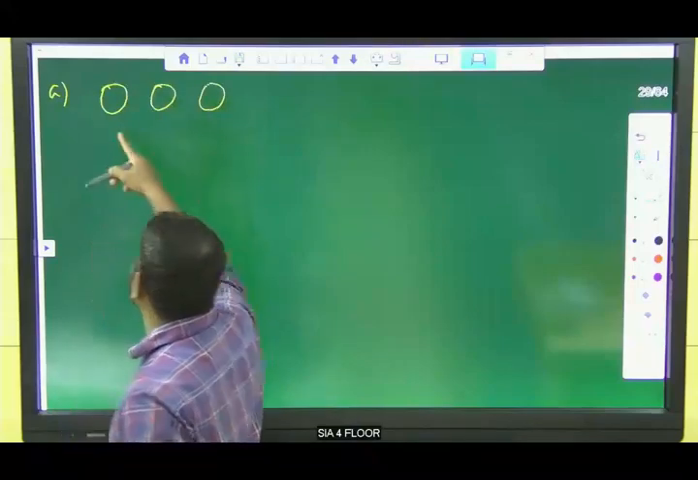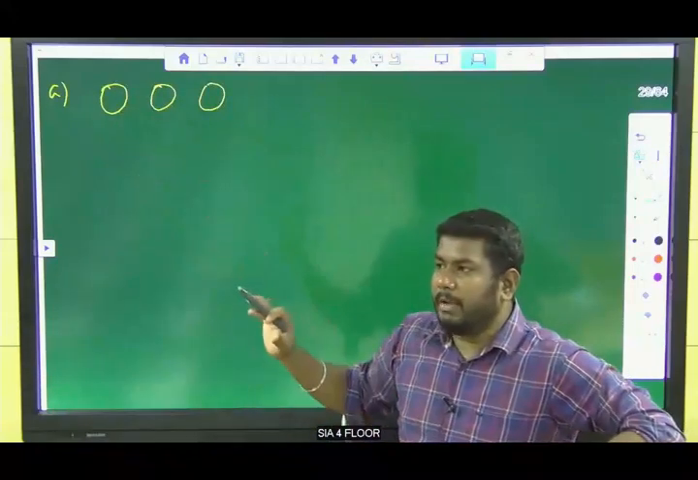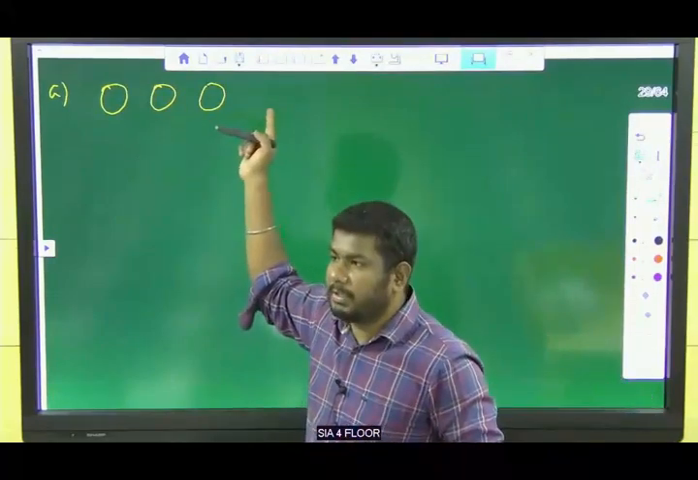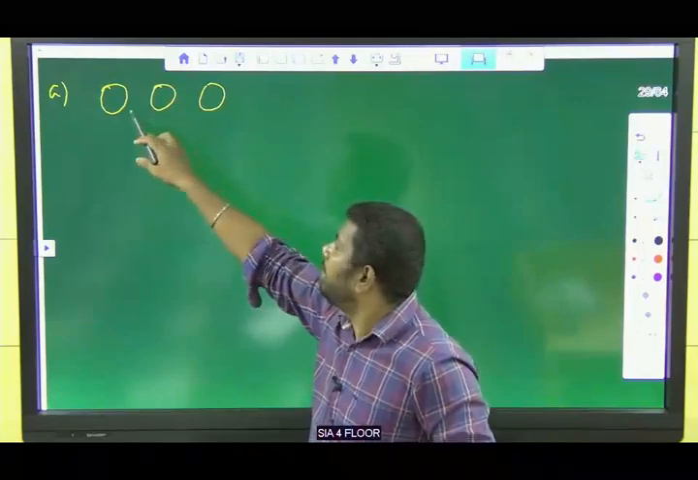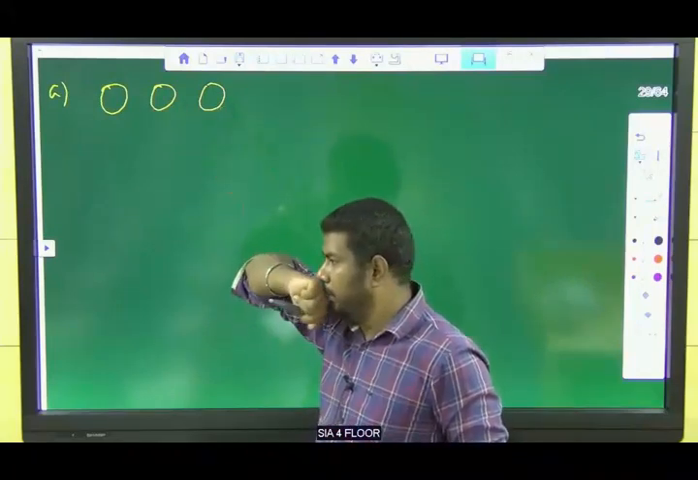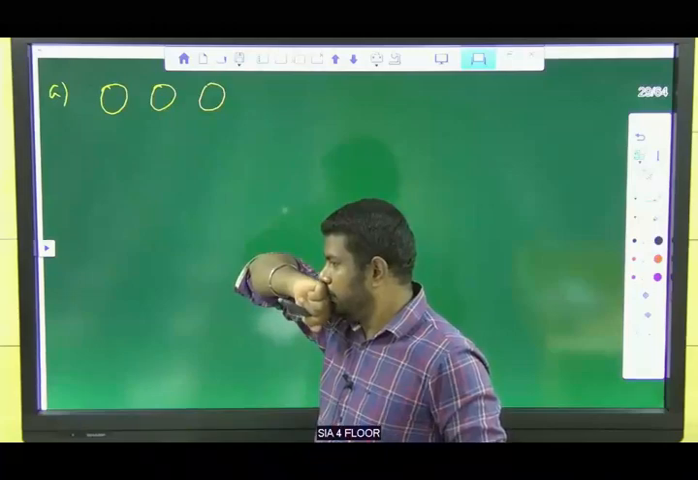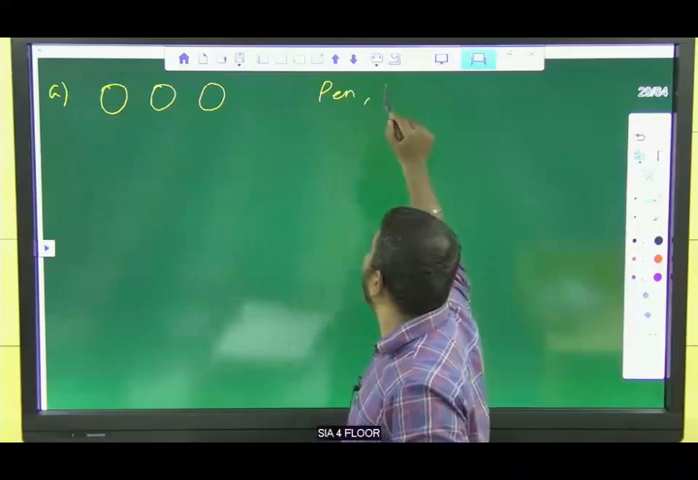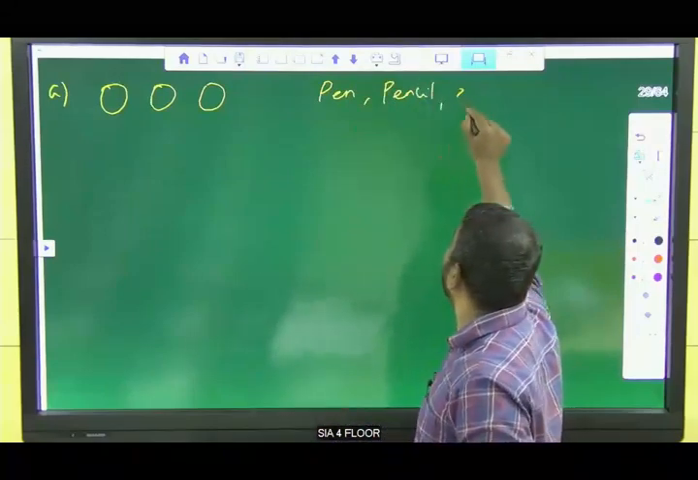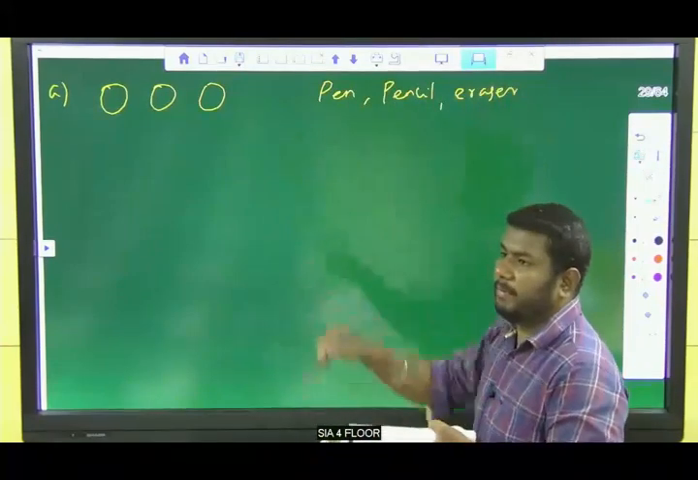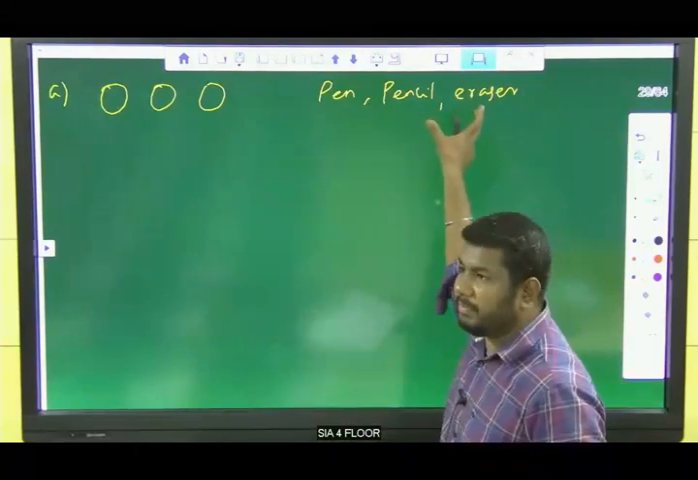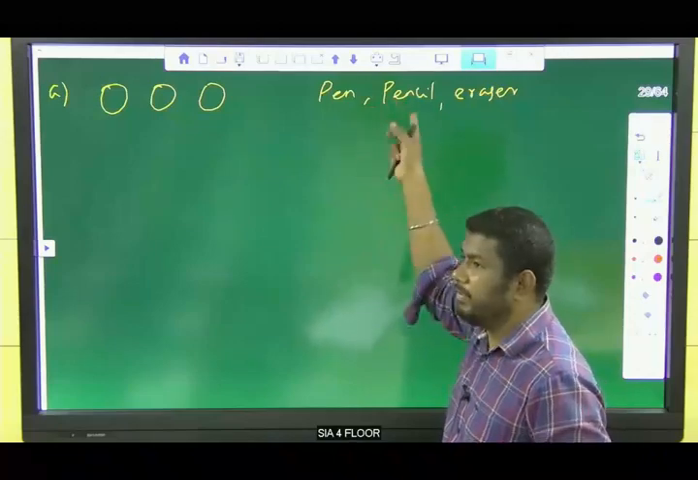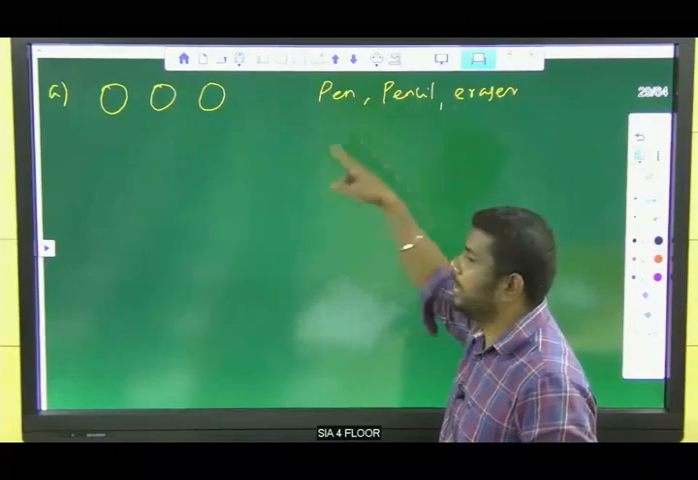Option A is like this. If we don't have any connection for the words, then we can write like this. For example, pen, pencil, eraser. These three don't have connection with one among them. So pen, pencil, eraser, these are the example for this.